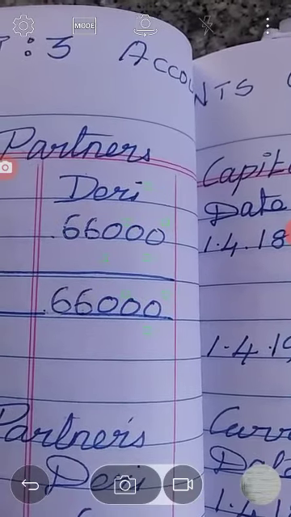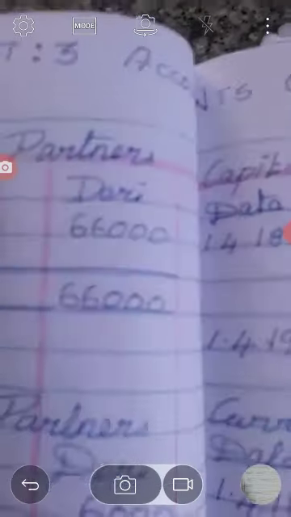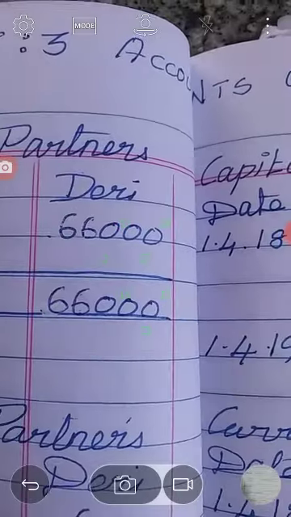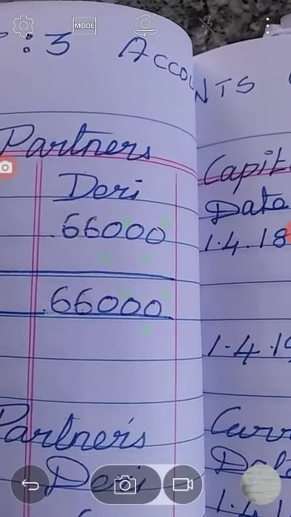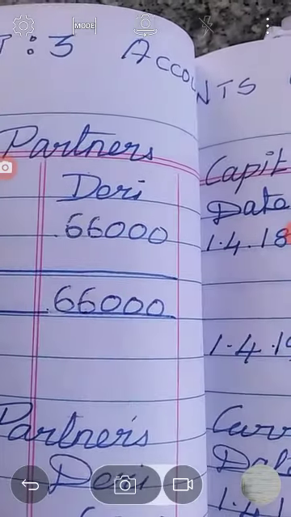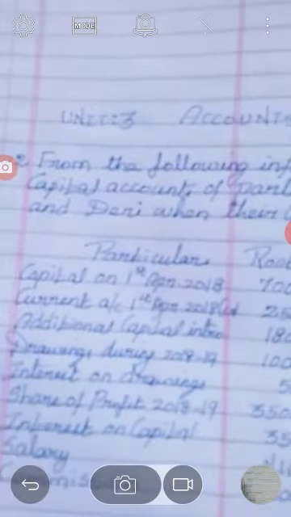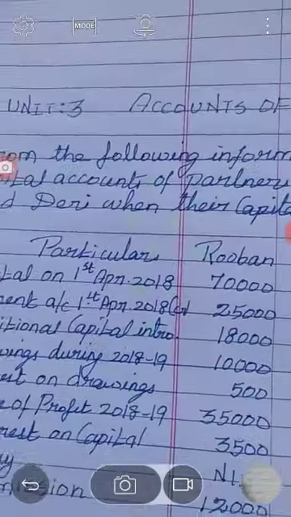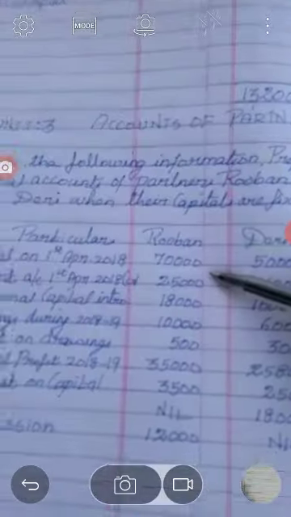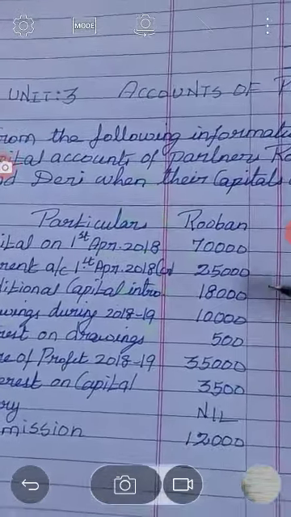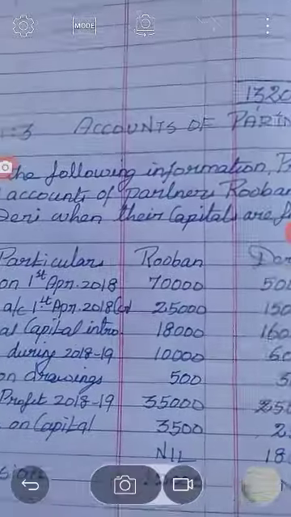If the amount of capital is permanently withdrawn by the partners, it should be shown on the debit side. In this sum, only capital and additional capital are given, so these two should appear on the capital account.